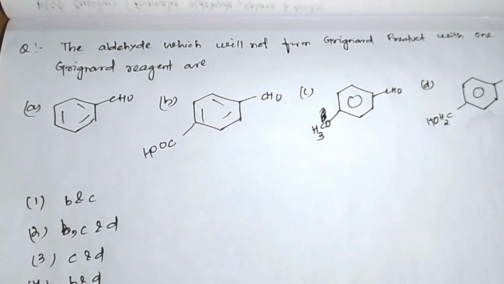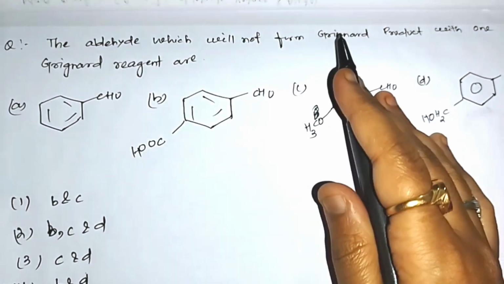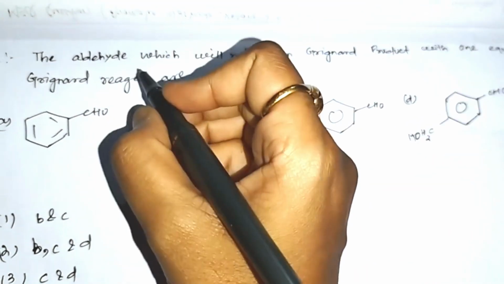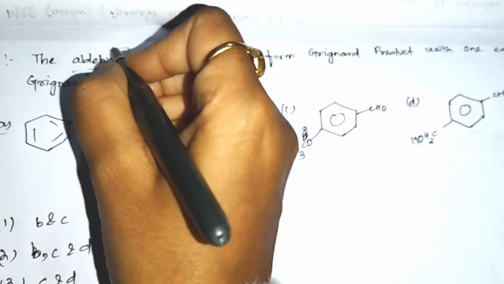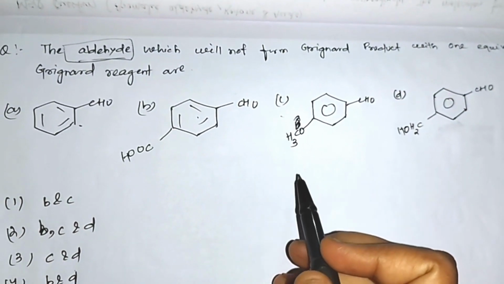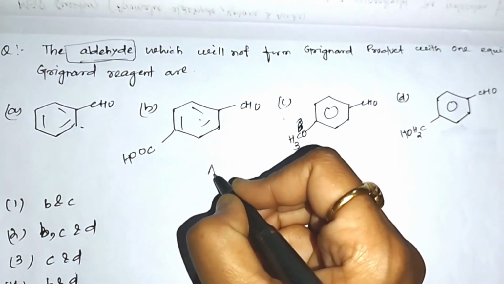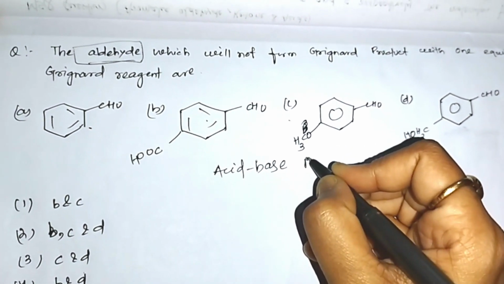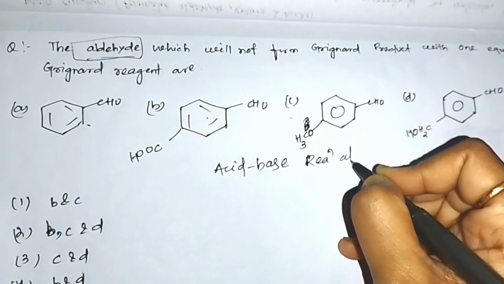Then come to the next question. Which aldehyde will not form a Grignard product with one equivalent of Grignard reagent? In all the options an aldehyde is present, and the Grignard reagent also shows acid-base reactions.